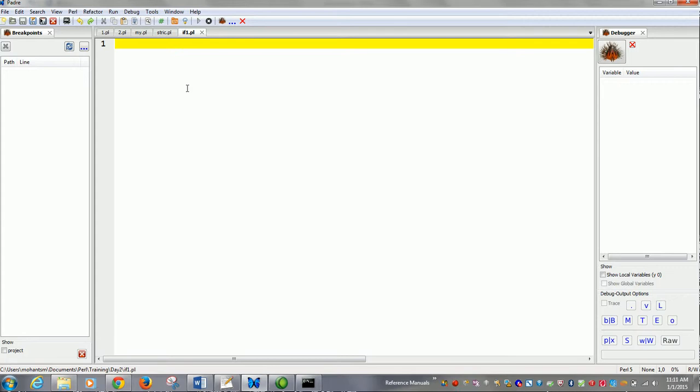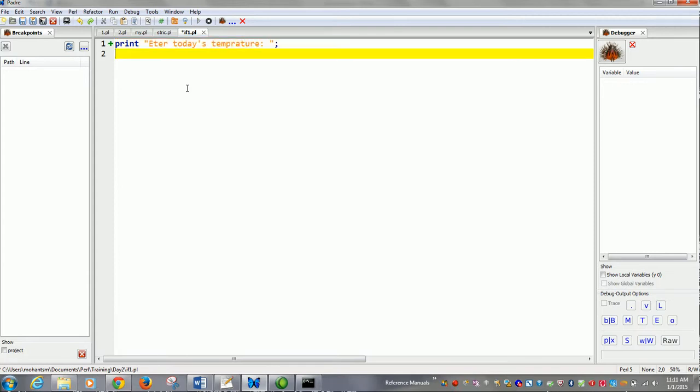Let's have some interactive program. Print enter today's temperature. $x is equal to stdin.